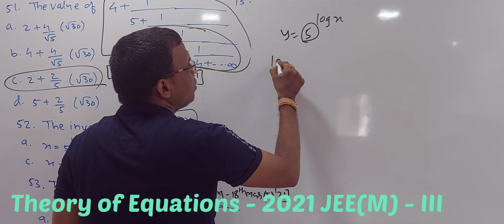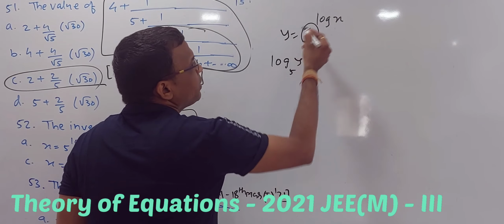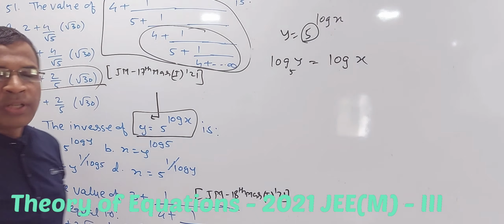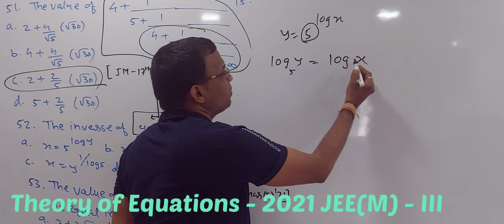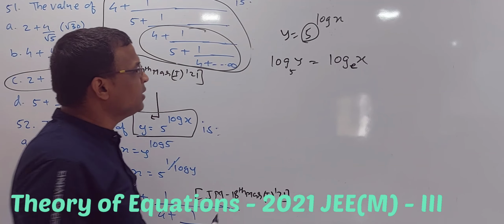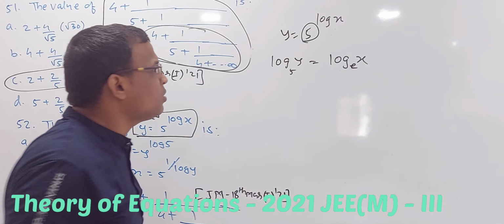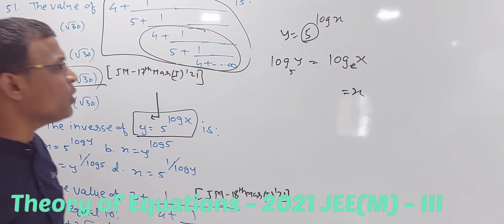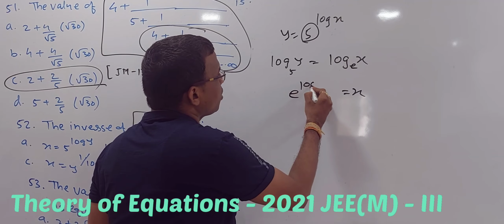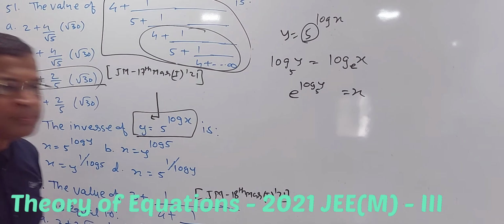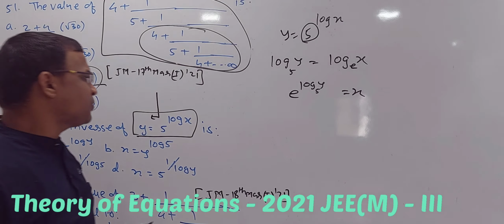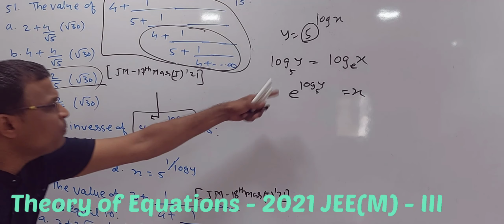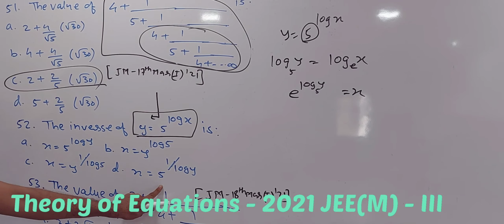So what will happen? Log y to the base 5. And when I will take log this, it will be simply log x, and to the base by default it is e, or you can say ln. Fine. Now what? X is equal to what? So when I will talk about x is equal to, again the rule is law of transformation. So x will be equal to e power log y to the base 5. Fine. Now anyone knows the, okay, give me the option. X is equal to 5 power log y, no. E power is something and nowhere it is e power. So we need to change.